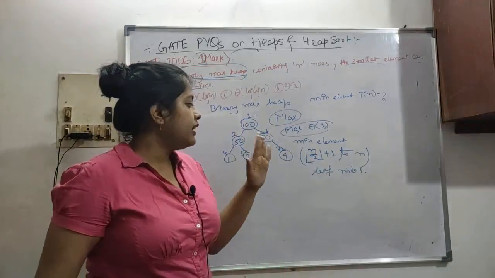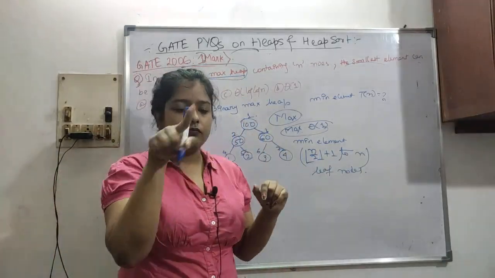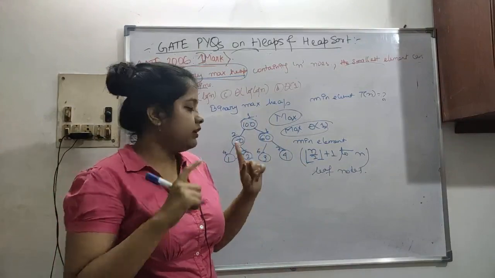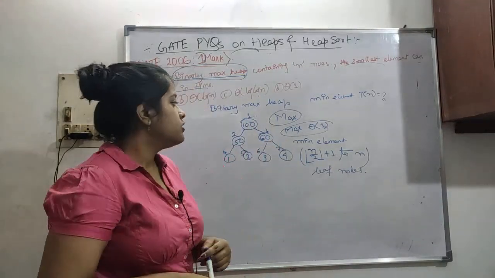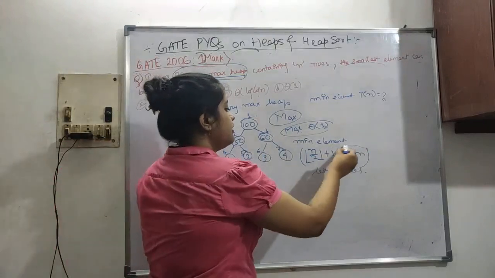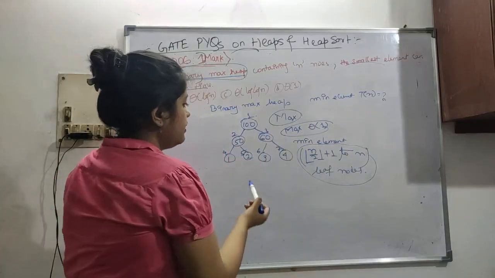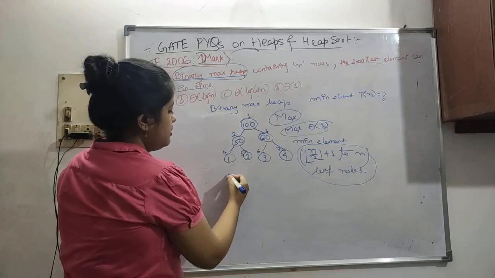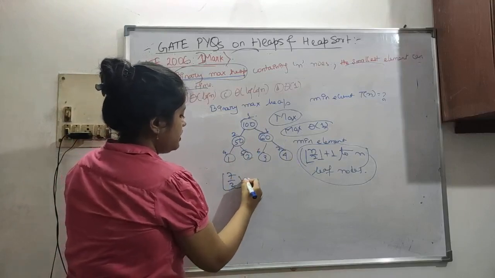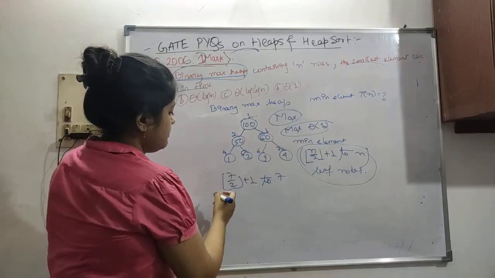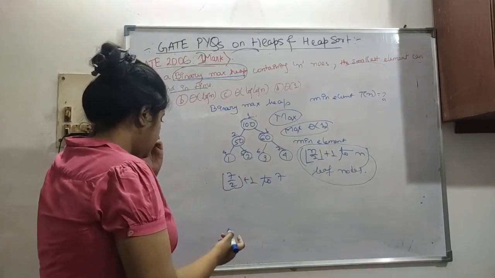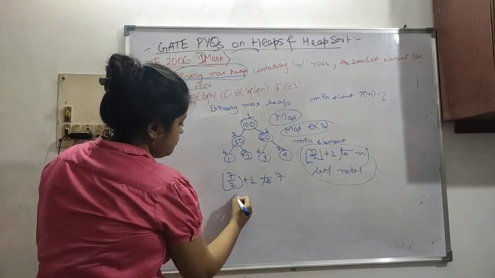When we did the algorithm, we already saw how n by 2 plus 1 to n are leaf nodes, and 1 to floor of n by 2 are non-leaf nodes. You can see here there are 7 elements. So 7 by 2 plus 1 to 7, and 7 by 2 is 3.5.